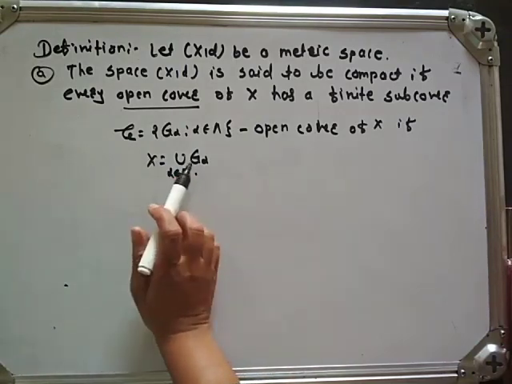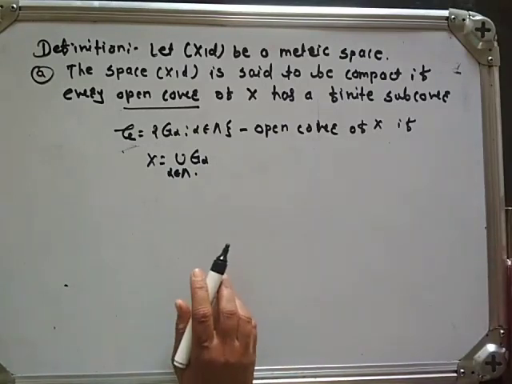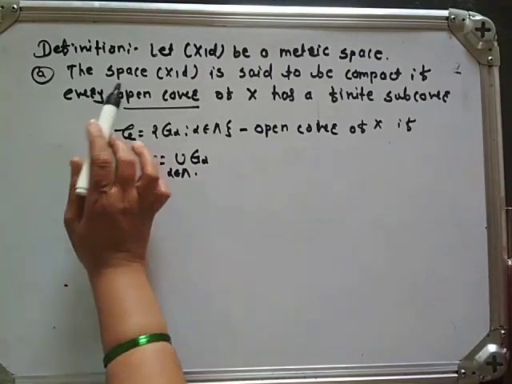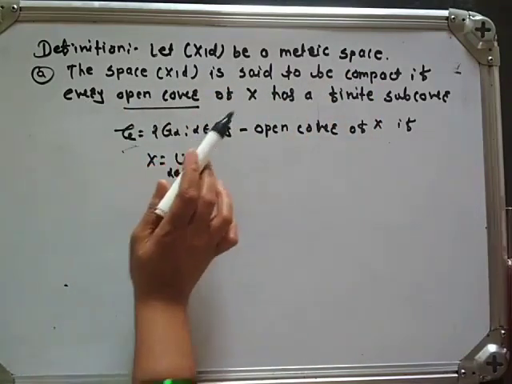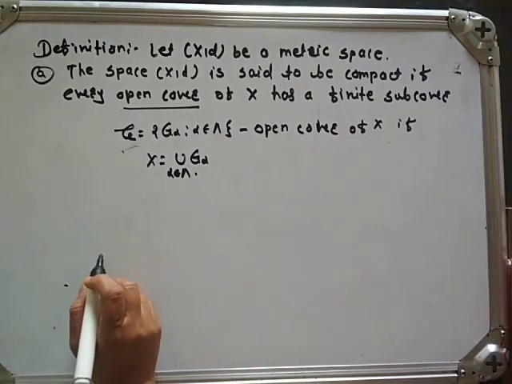This script G is an open cover for X. What is the definition of compact? The space (X, d) is said to be compact if every open cover of X has a finite subcover.